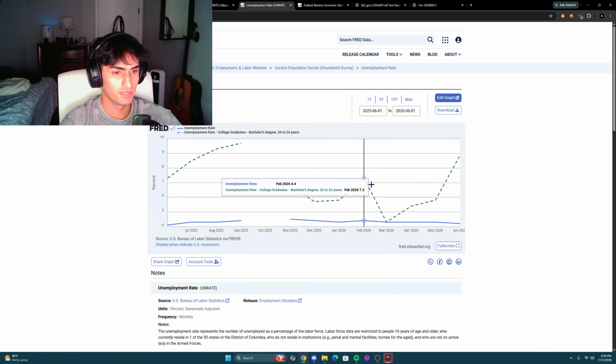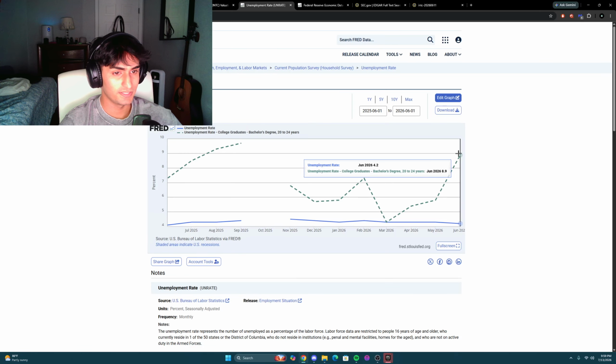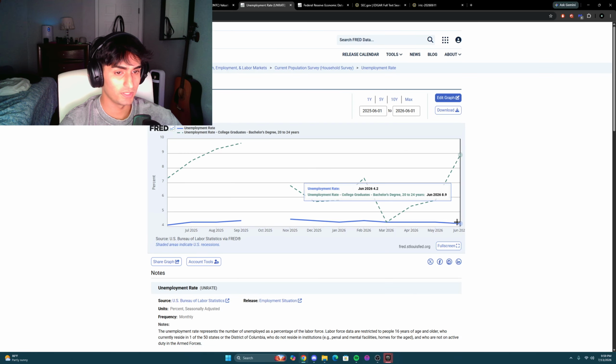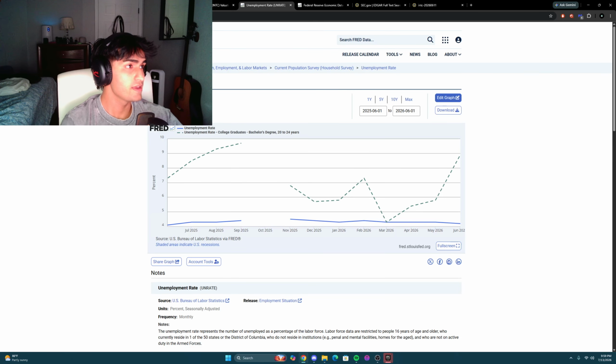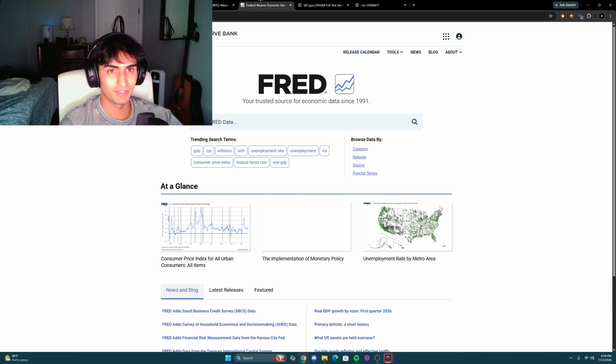We see it's very similar, but it has gone a lot higher as of recently. Let's look at the 1 year. Obviously, we see that this is a lot higher now than the regular unemployment rate, close to double. So that's concerning. Is it going to affect you drastically? Probably not. That kind of stuff's for you guys to figure out.